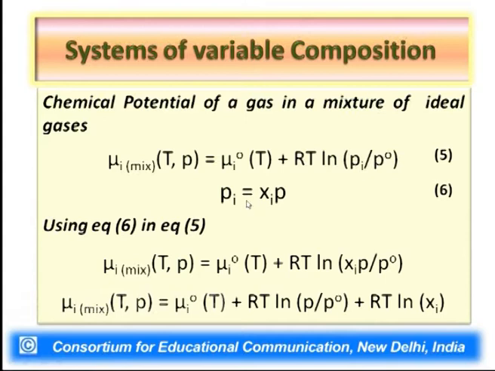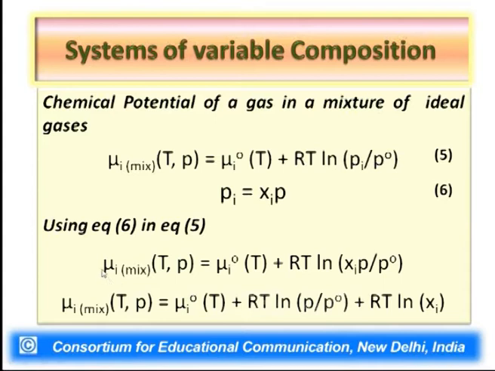Now we all know from Dalton's law that the partial pressure of a gas in a mixture of gases is equal to xi, the amount fraction of that component in the mixture, multiplied by P, the total pressure of the system. So making use of this Dalton law of partial pressure, represented by equation 6, we can introduce equation 6 in equation 5. So instead of Pi we can write xi into P here.